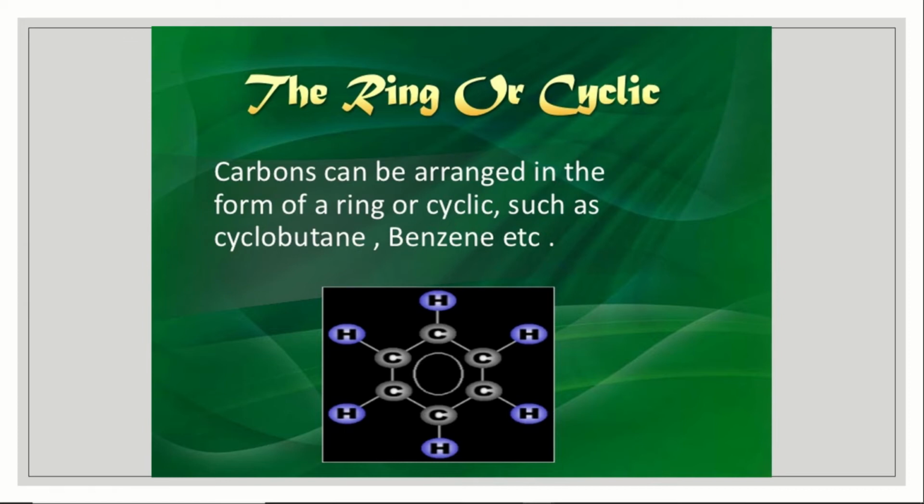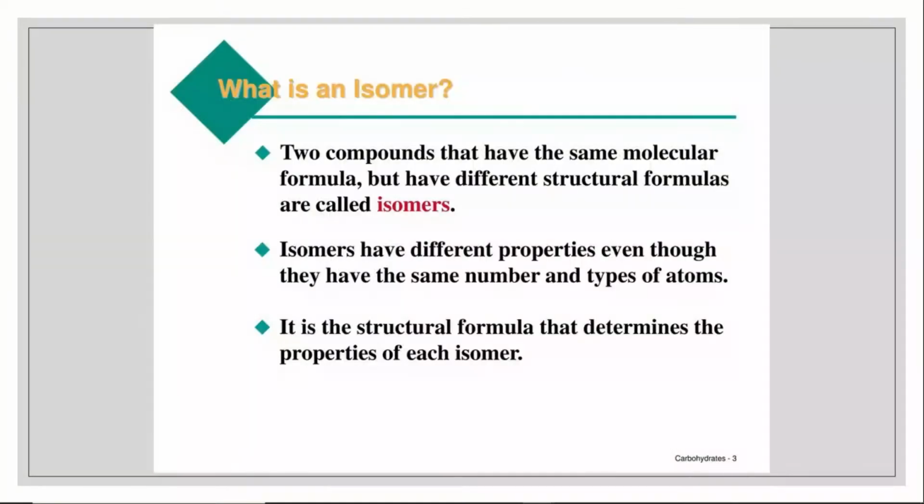The third one is the ring or cyclic structure. Carbon atoms can arrange in the form of a ring or cyclic, such as cyclobutane, benzene. These are aromatic hydrocarbons. Benzene is an aromatic hydrocarbon which gives a good aroma, good smell. So the carbon atom forms many bonds, and the bonds will be in the form of a straight chain, branch chain, or ring or cyclic chain. These are things you have to keep in mind.